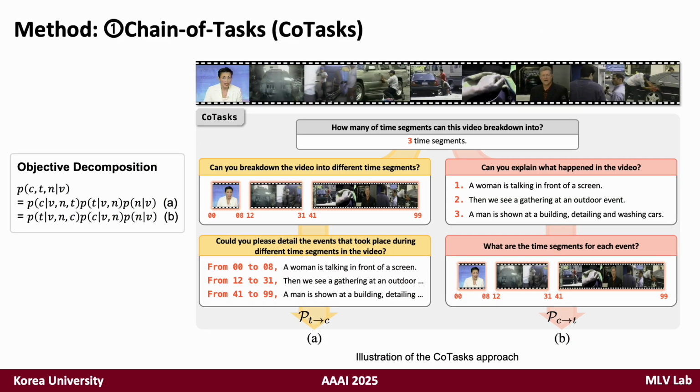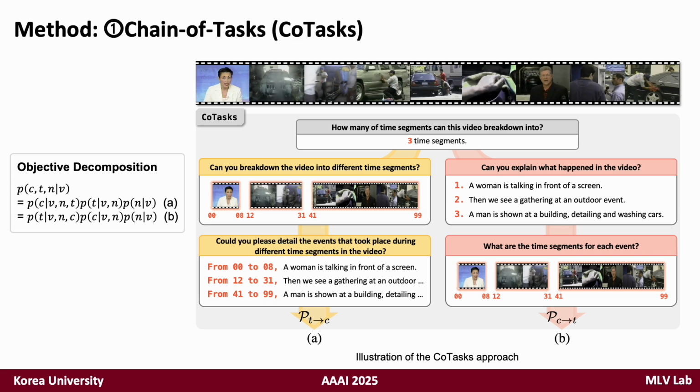Hence, first we introduce CoTasks that decompose the objective of the challenging task into a sequence of subtask objectives. Specifically, the objective of DVC, which is to predict, given a video, the number of segments, the timestamps, and captions, we can decompose into two different chains of objectives, as shown in A and B, which we refer to as two different reasoning paths.